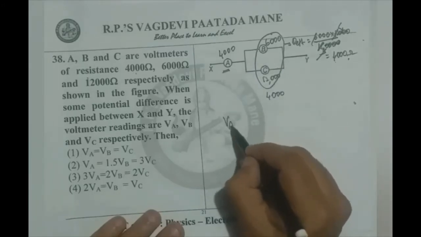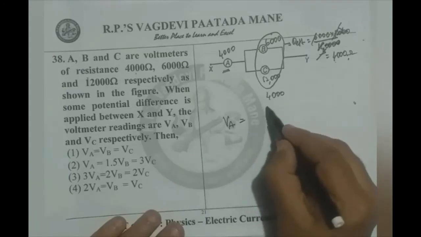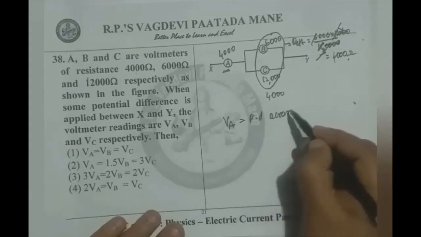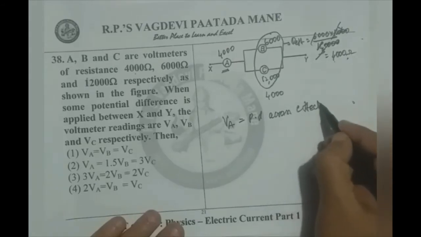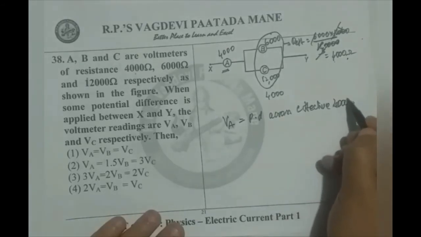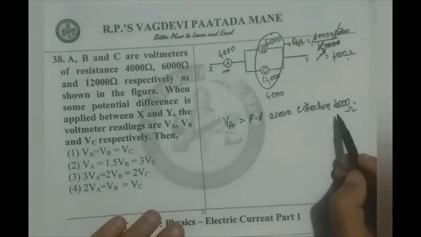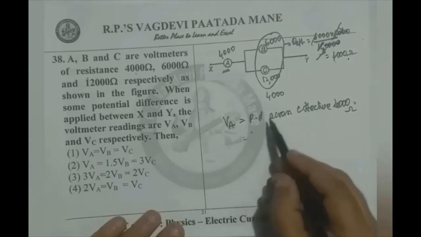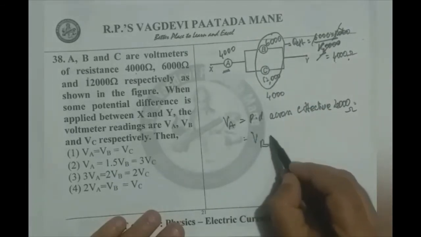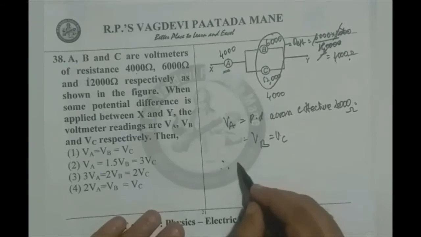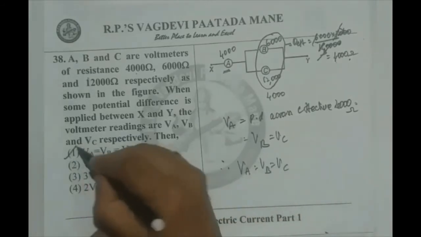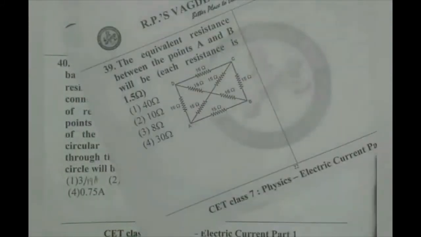Therefore, VA should be equal to the potential difference across the effective 4000 ohms. That is possible only when, as B and C are in parallel, VB is equal to VC. Therefore, VA equals VB equals VC is the answer. Option 1 is correct.